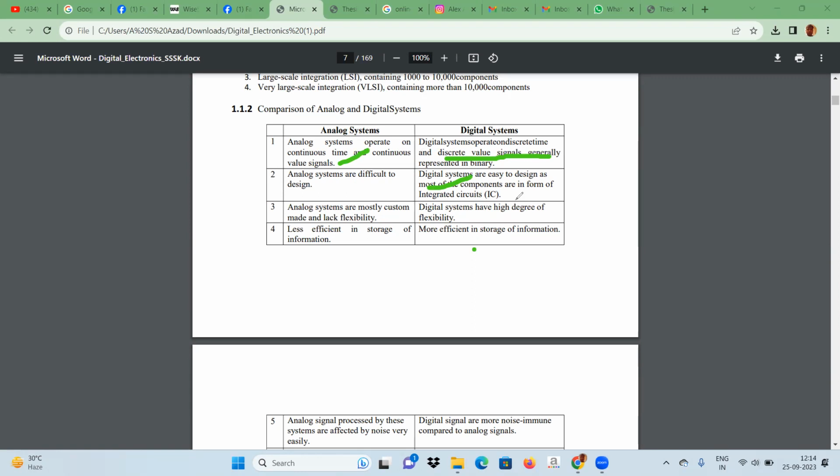Again, analog systems are mostly custom made and lack flexibility, whereas digital systems have a high degree of flexibility. Next, analog signal has less efficiency, whereas digital signal has more efficiency.